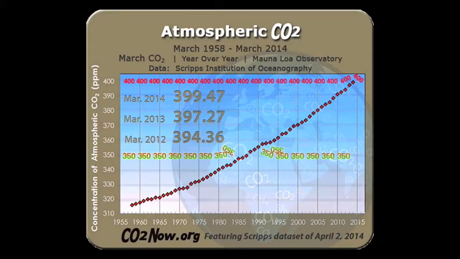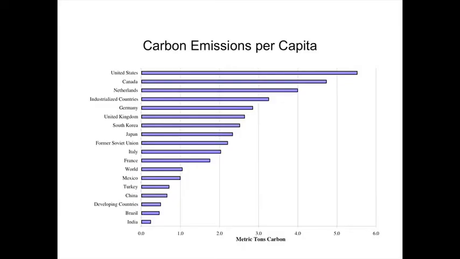Here's a graph of carbon dioxide levels from the 1950s until just last month. And you can see it's gone from about 315 parts per million all the way up to almost 400 parts per million, which is really a marked increase in a short number of years. Here's a graph talking about carbon emissions per capita. That means per person, looking at a variety of countries around the world. And you see that the United States, per person, has one of the highest, or the highest on this chart, carbon emissions per person. So that's something that we could work on as a country to reduce our impact on global warming.